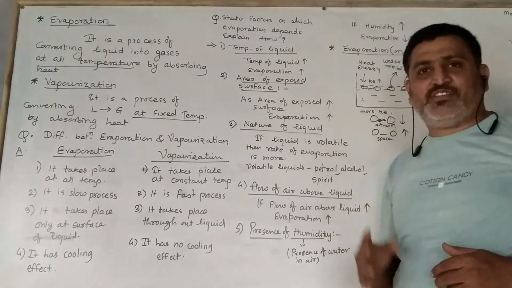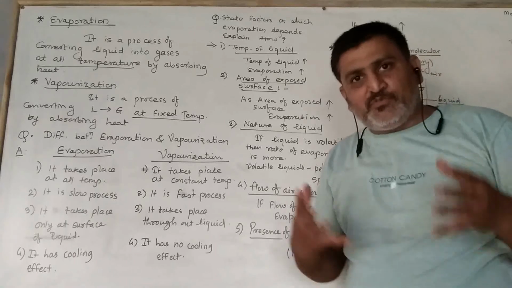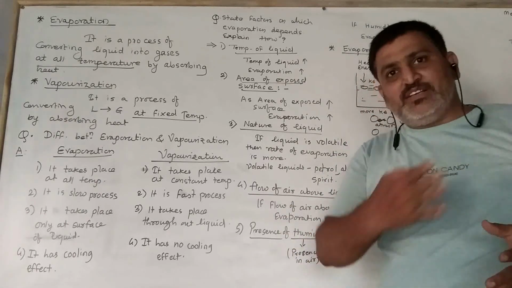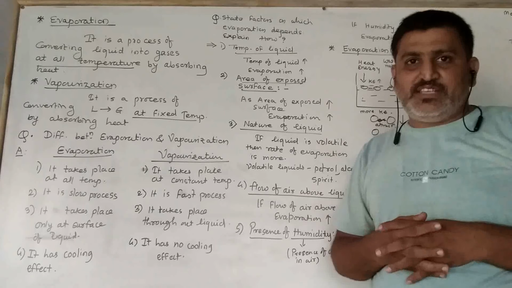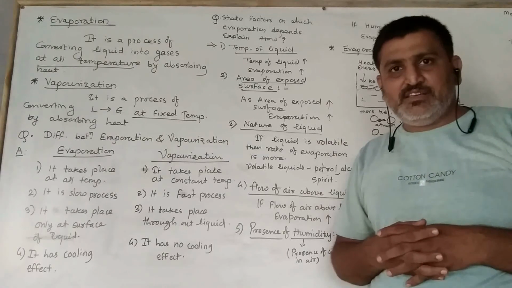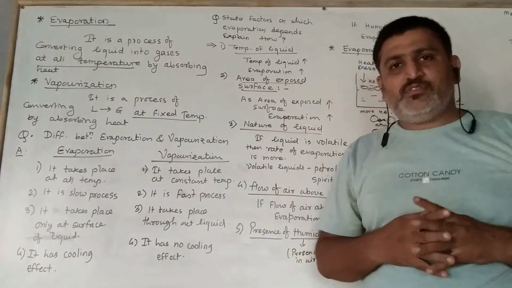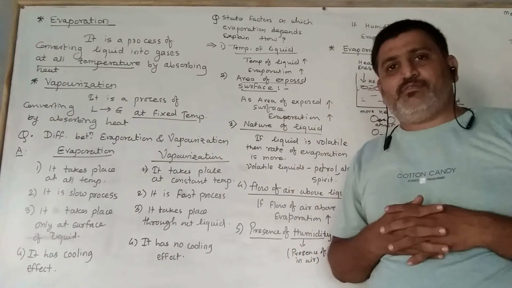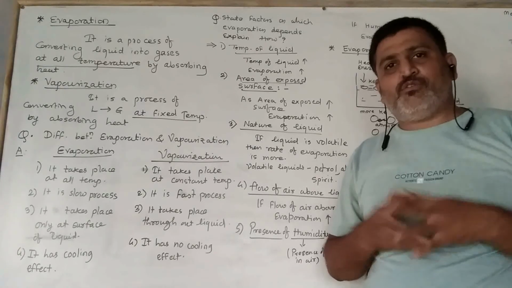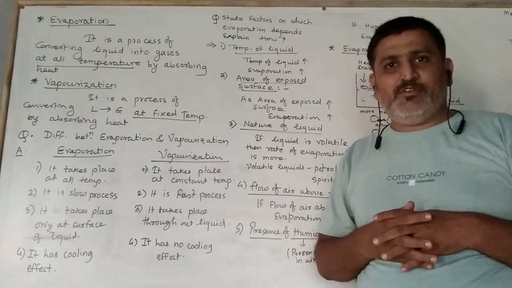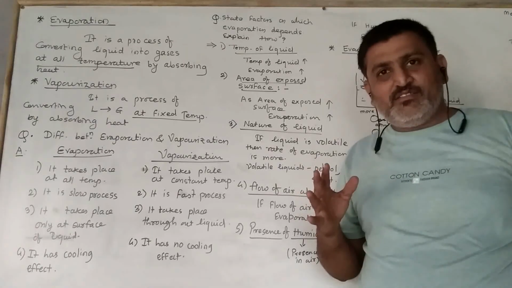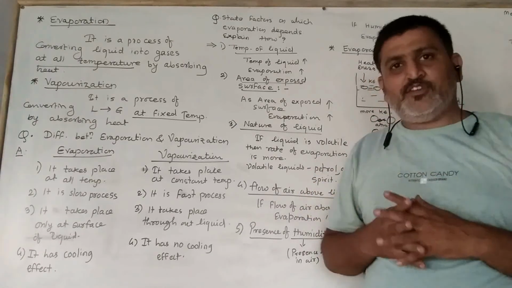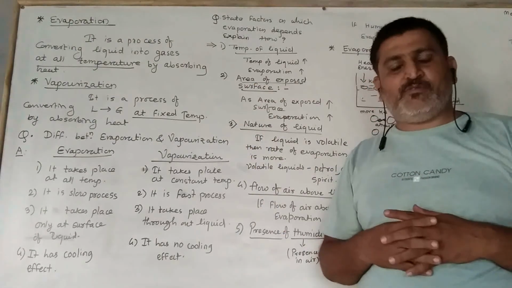Air ke saath. Because of that, we know that near the sea or at the seashore, there is more humid air. Because the water molecules on the surface of this liquid get dried out due to this process, evaporation.